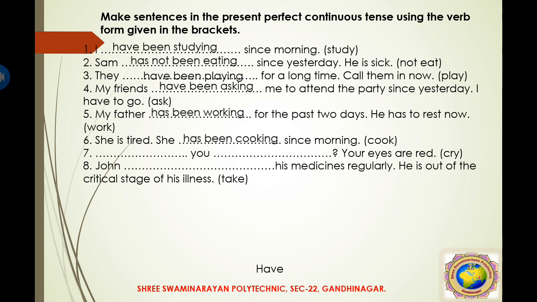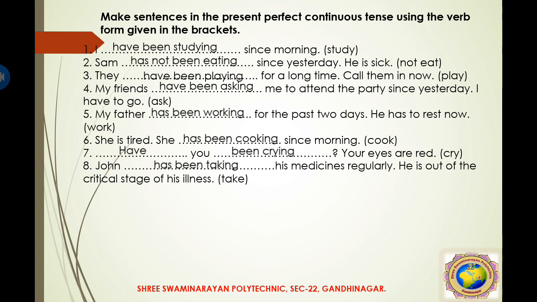Here is you, and this is the question form. So here we first use the to be form, and the to be form here is have. So I am using have: Have you, then been form and the ing form of cry, so it will be been crying. Now the next one is John, then take. John is third person singular, so it means has plus been plus taking.